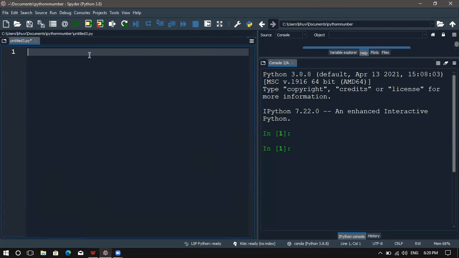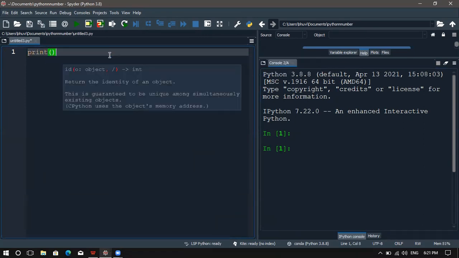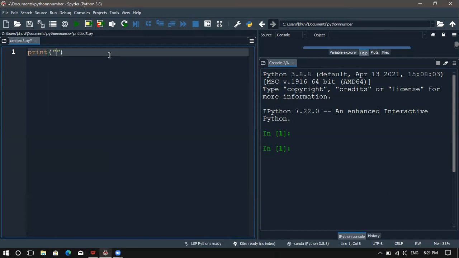So like we do in other programming languages, here also we are going to start with the Hello World program. In this Spyder IDE, in the console page, we will be seeing your output. So let me start with the Hello World program. I'm using the print function. In the parentheses, enclosed within double quotes, I'm welcoming you all to my webinar. Okay. So this is the Hello World program.